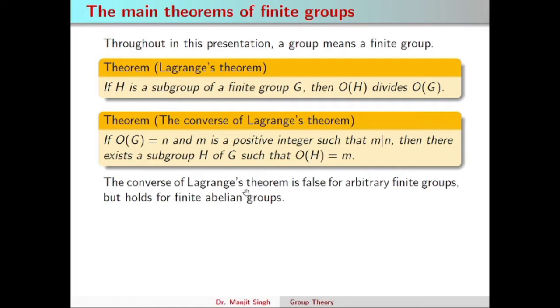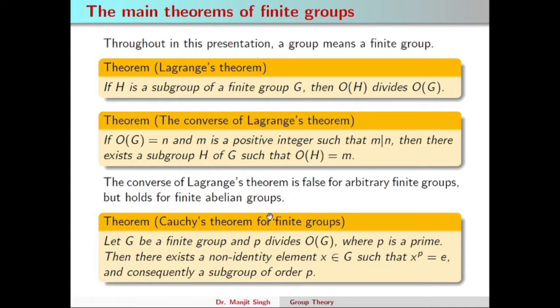But this situation does not happen for every finite group. In fact, the converse of Lagrange's theorem is false for arbitrary finite groups. So here we wish to find a partial condition where the converse of Lagrange's theorem holds.